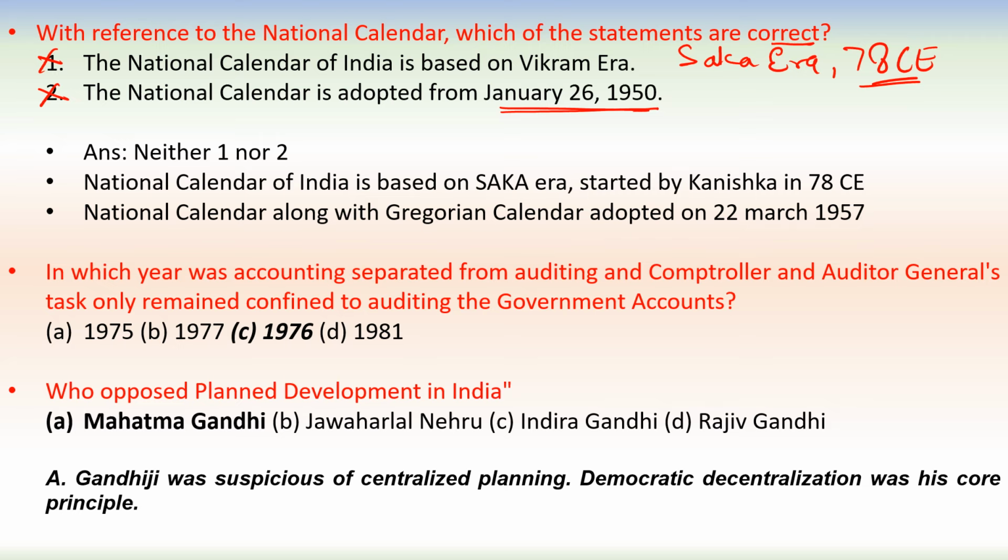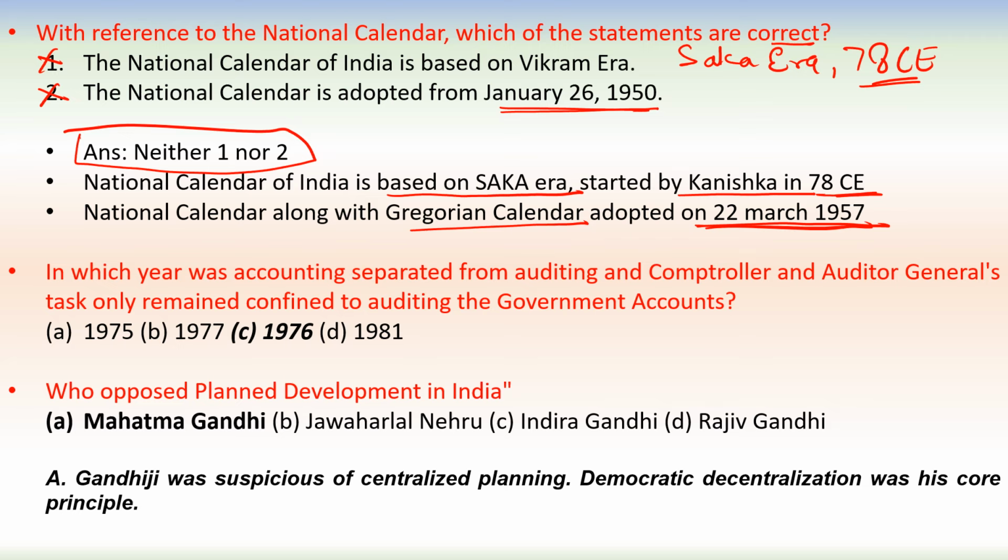The national calendar of India is based on the Saka era, which began in 78 CE. And the national calendar along with the Gregorian calendar was adopted on 22nd March 1957. So in this way both 1 and 2 are not correct. So neither 1 nor 2 will be our answer.